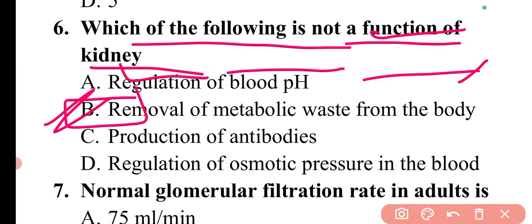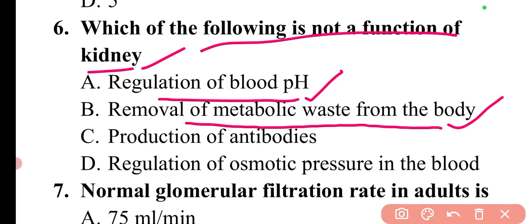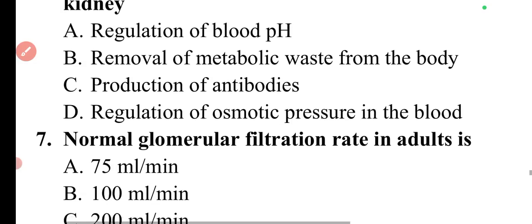The next question is, which of the following is not a function of kidney? Regulation of blood pH is a function of kidney. Removal of metabolic waste from the body is absolutely a function of kidney. Production of antibodies is not a function of kidney, this is a function of the immune system. Then the regulation of osmotic pressure in the blood is also a function of kidney. So here option C is not a function of kidney, so it is the right answer.